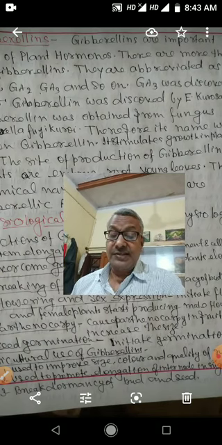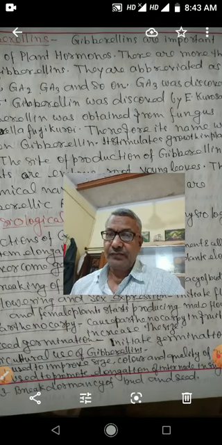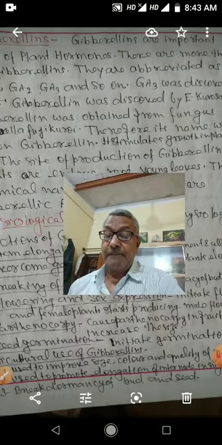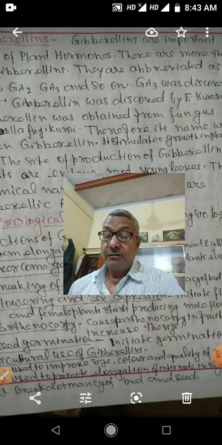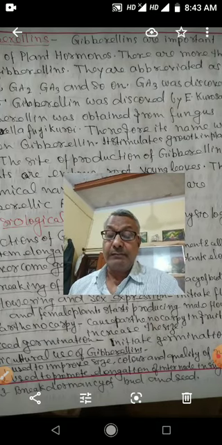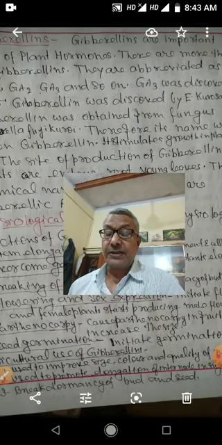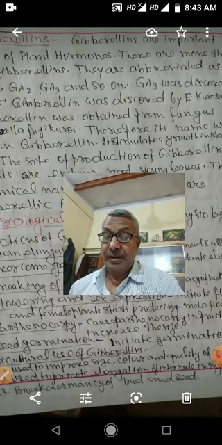Next is flowering and sex expression. Gibberellin initiates flowering and plays an important role in sex expression. For example, in cucurbit plants, female cucurbit plants start producing male flowers after the application of gibberellin.